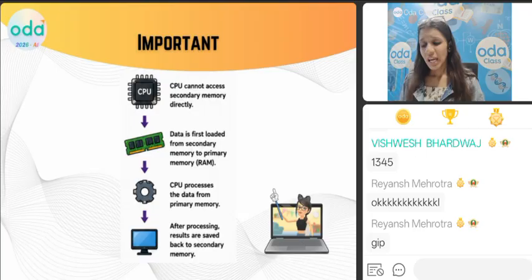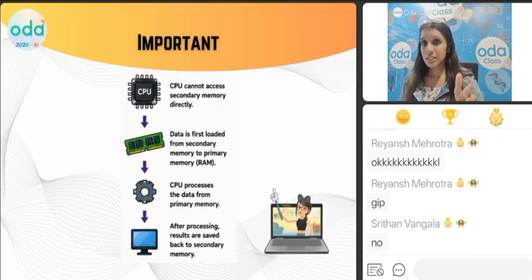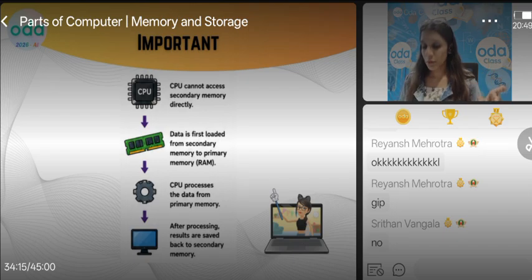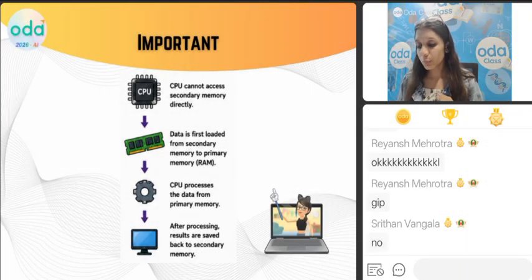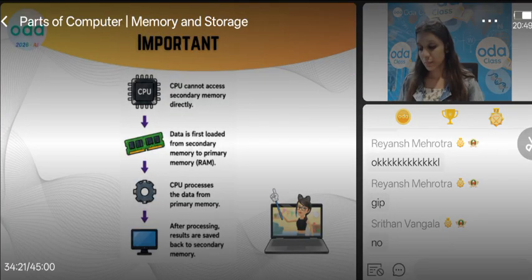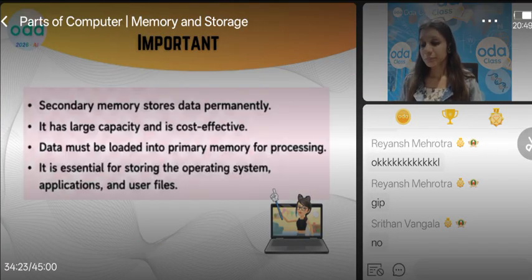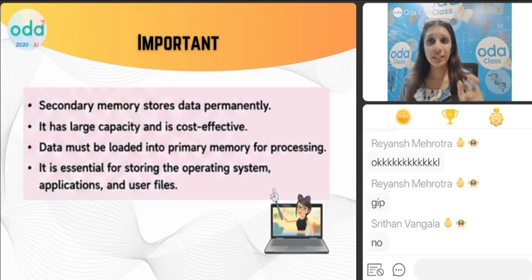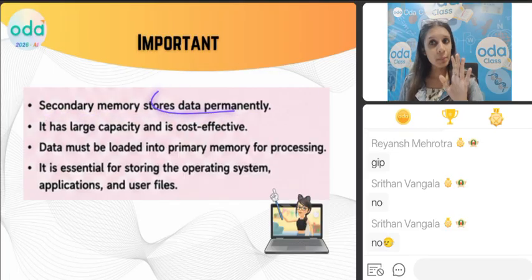Good. Now, after this, it has moved, the CPU will process the data and then you will get the output. But it is not like the CPU will directly access it. You can take a screenshot of this or write it down, bachcho. Secondary memory is storing the data permanently, just like your ROM.